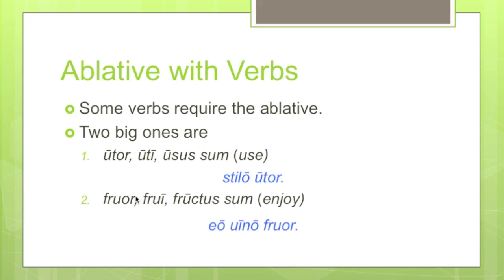Another one is the verb fruor, frui, fructus sum, which means to enjoy. Eo vino fruor means I enjoy that wine. Notice this is using an ablative. In English, we would probably expect this to be an accusative because we think of enjoying wine as involving a direct object, wine. But in Latin, you use an ablative. So some verbs just simply require an ablative where you might expect in English a direct object in the accusative. The two most important ones are utor and fruor.